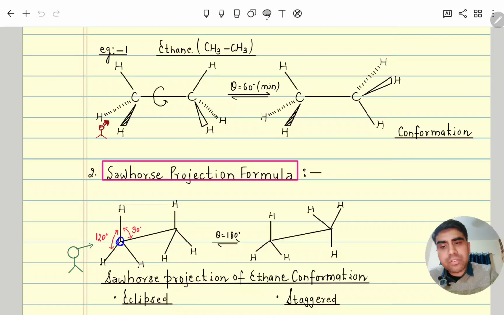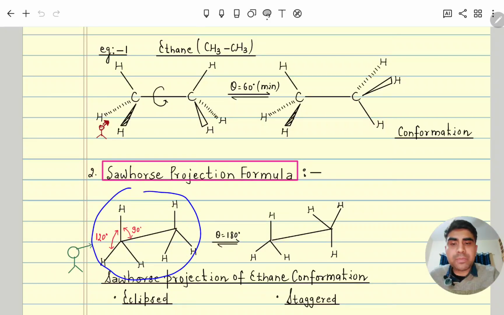Let's suppose this carbon is the front carbon for the observer, so this carbon will be the back carbon. Here also, on the right-hand side one hydrogen, on the left-hand side one hydrogen, and one above. You can see that this hydrogen is covered by this hydrogen. Similarly, this hydrogen is covered by this hydrogen, and similarly this hydrogen is covered by this hydrogen. So this structure is called the eclipsed structure of the Sawhorse projection.